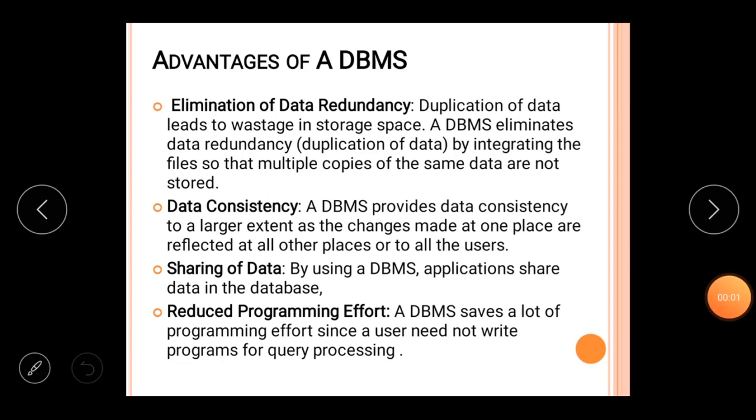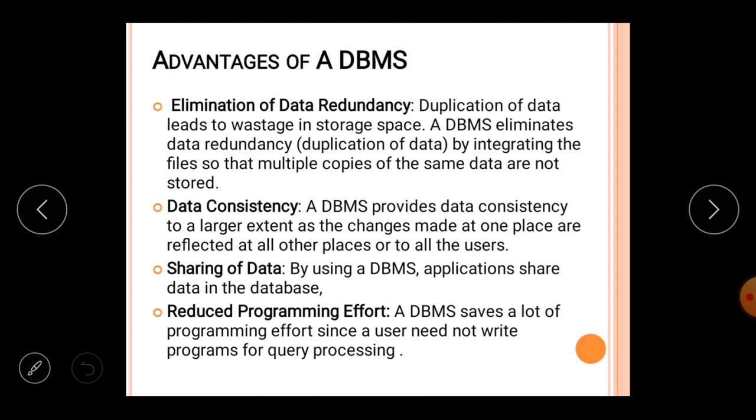The first advantage is elimination of data redundancy. Before the term elimination, you should know what redundancy is. Data redundancy means duplication of the data. If data about any particular person or place is stored more than one time in a particular place, then this type of repetition of the data is called data redundancy or data duplicacy.